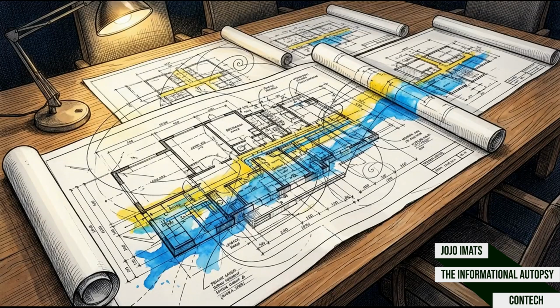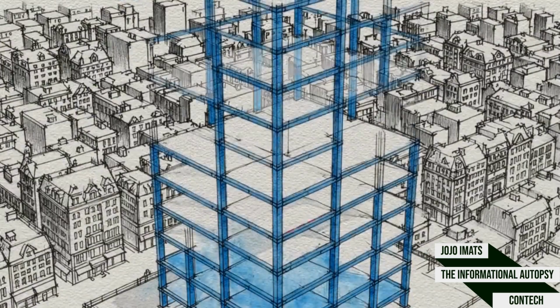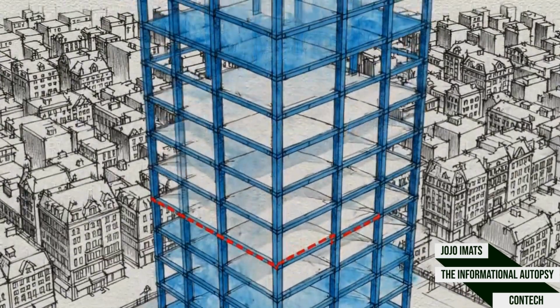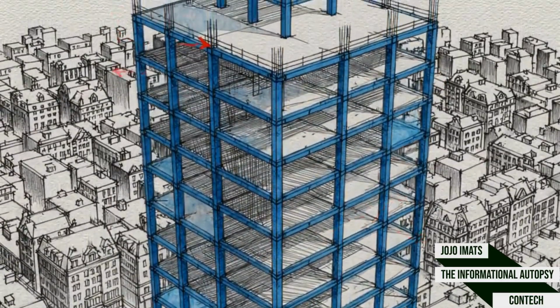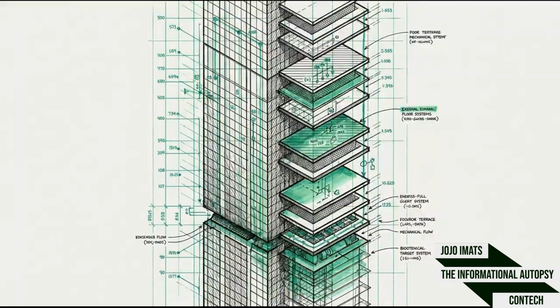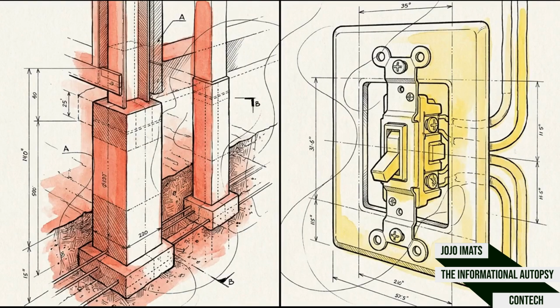We no longer build massive structures by looking at paper blueprints. Today, a building exists completely in the digital realm as a comprehensive digital twin, long before a single shovel hits the dirt. A single modern skyscraper contains millions of individual digital data points, logging everything from the primary concrete foundations to the exact placement of individual light switches.